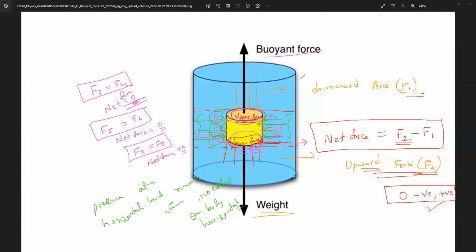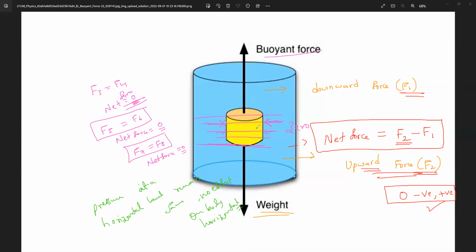Understand, everybody? Simply, if somebody asks you what is the exact cause of buoyancy, all of you listen, very simple. You can say, if any body is immersed in the liquid, the upper face and lower face will never experience the equal force, because they are at different depth or same depth? Different depth. Upper face and lower face are at different depths. But the effect of horizontal force is 0, because at a given depth the net force experienced is what? 0, because equal and opposite.